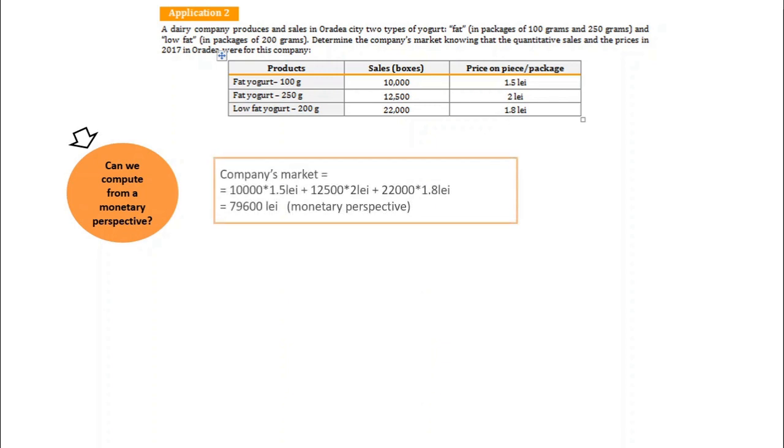Thus, for the total sales or the company's market, we will have 10,000 boxes times the price of one box, 1.5 lei, plus 12,500 boxes times the price of that type of product, 2 lei, plus 22,000 boxes times 1.8 lei. And you see that we obtain a total of 79,600 lei, which is the monetary perspective.